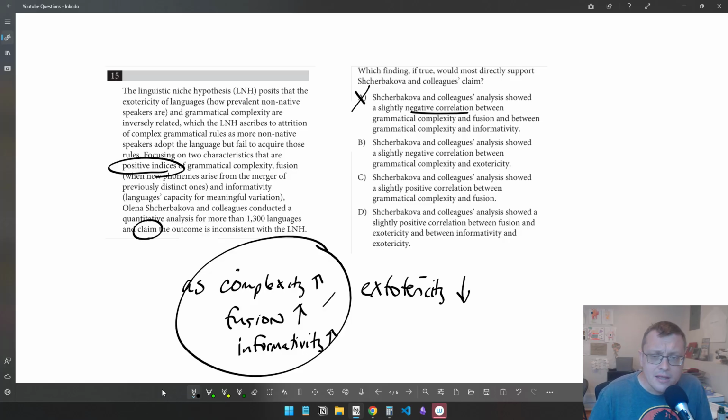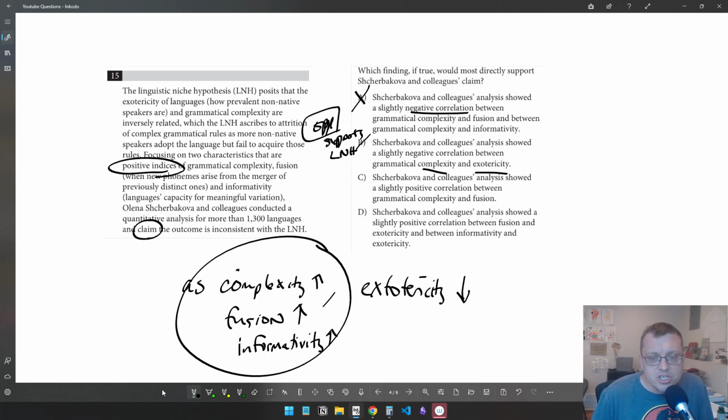Let's look at B. The analysis showed a slightly negative correlation between grammatical complexity and exotericity. So actually, this is what we would have expected, right? This supports the LNH. The LNH is that there is a negative correlation, an inverse relationship between grammatical complexity and exotericity. This is what the claim is. So that's not what we want. Our claim is to weaken the LNH. So that's the opposite of what we want.